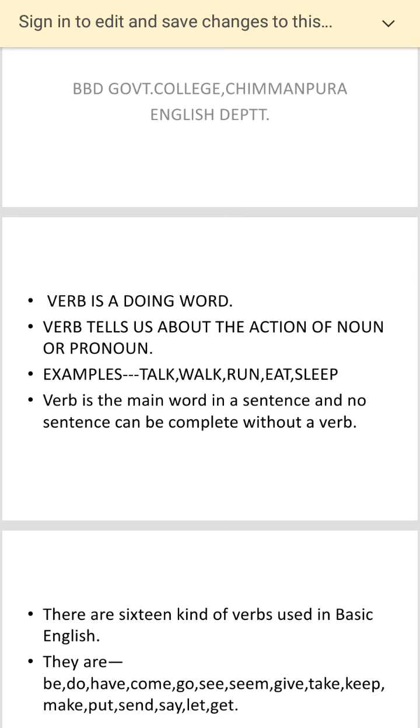"The birds" makes no sense, but I say "birds fly." The moment you add a verb to it, it makes sense. It gives significance to the sentence, right?